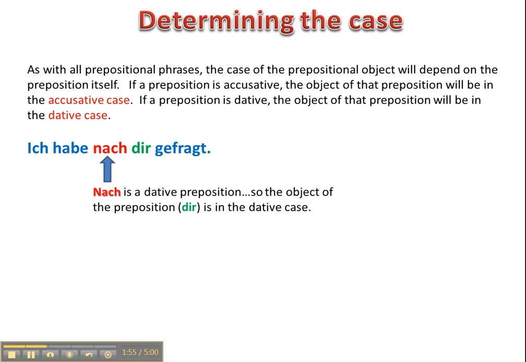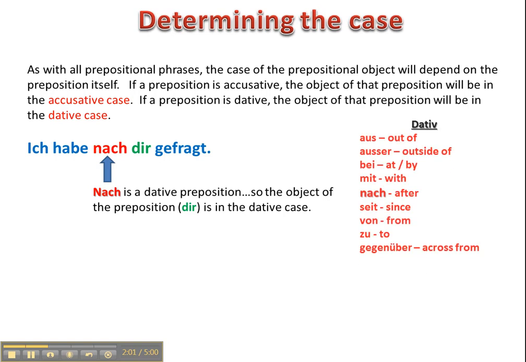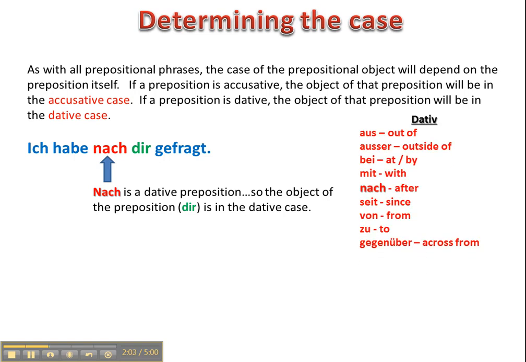Nach is a dative preposition, so the object of the preposition, in this case dir, is in the dative case. And you will recall that we've done a video over the dative prepositions, and you're free to go and look at that one. Remember, the dative prepositions are aus, außer, bei, mit, nach, seit, von, zu, and then gegenüber.